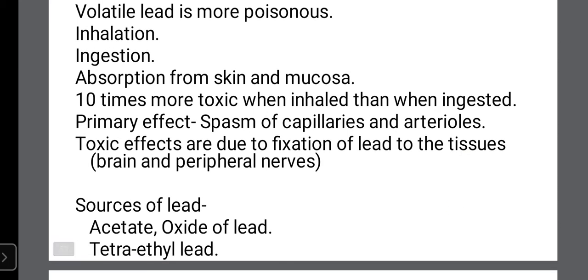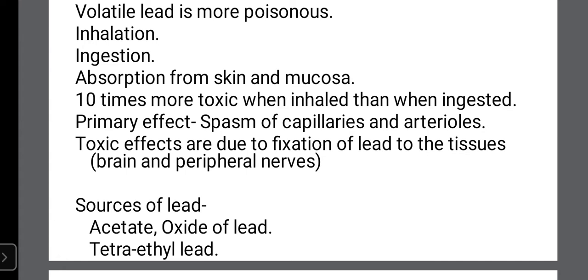It is 10 times more toxic when inhaled than ingested. That's what we have seen. Volatile lead is more poisonous. So when this volatile lead is inhaled, it will be more dangerous. Lead is 10 times more toxic when it is inhaled than when it is ingested.